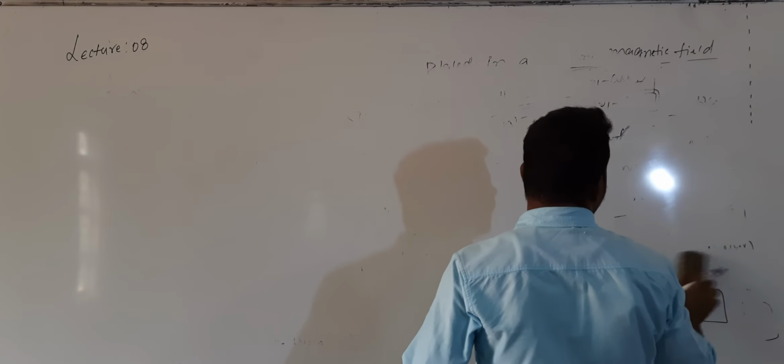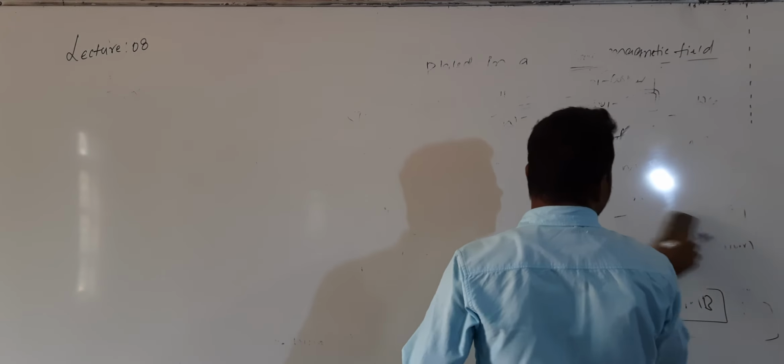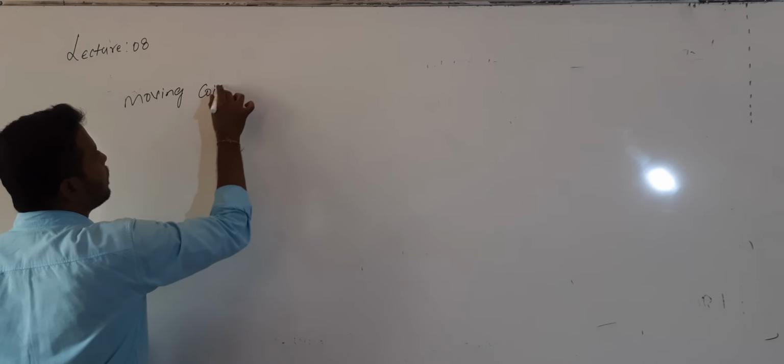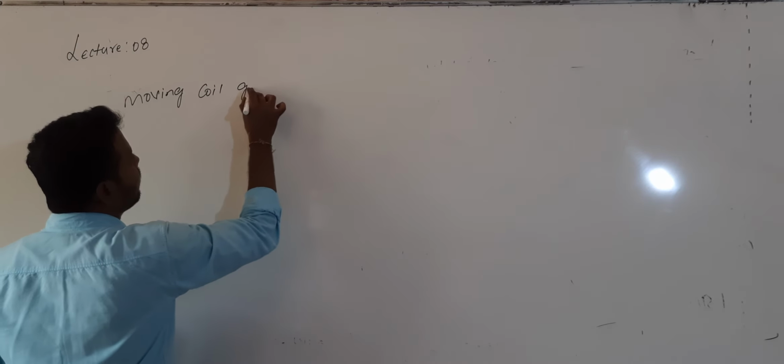After completion of the torque acting on a current loop placed in a uniform magnetic field, now we will see another important question of this chapter. That is the moving coil galvanometer.